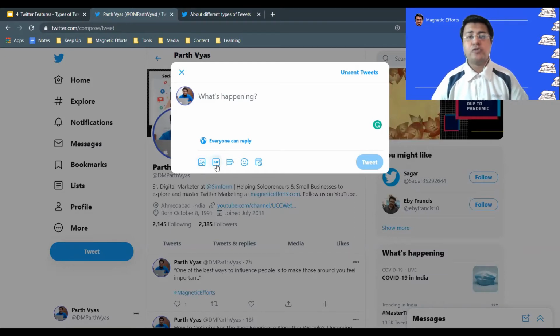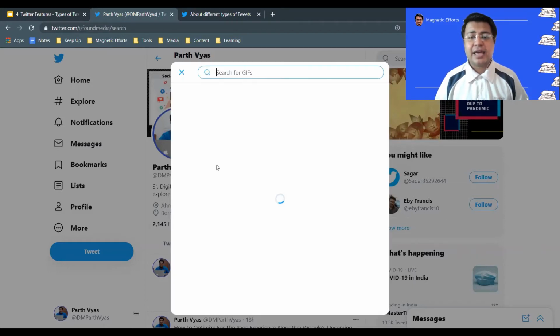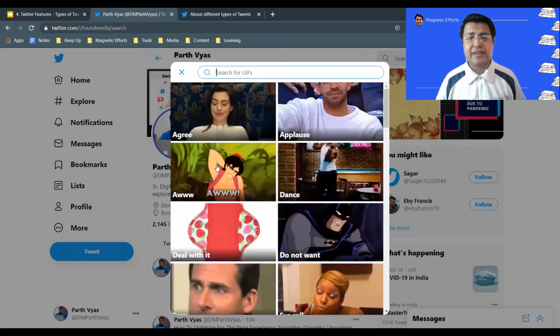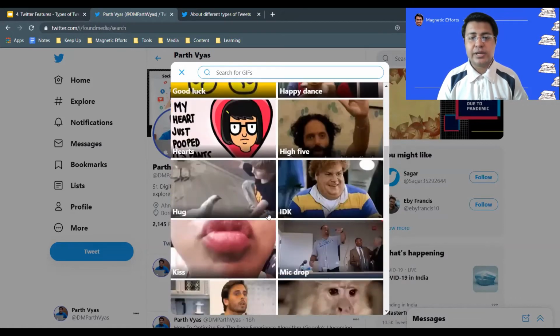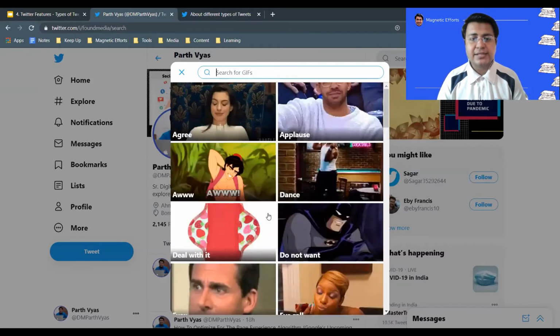Now if you want to add any GIFs, Twitter has imported the entire GIF library over here. You can simply see the broad categories, and if you don't want to find something from these categories, then you can simply type it over here.